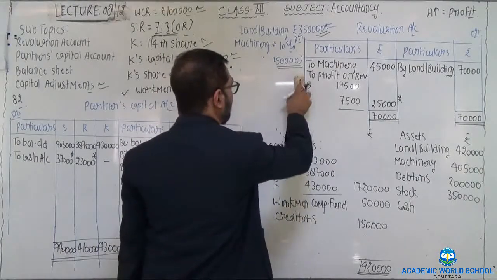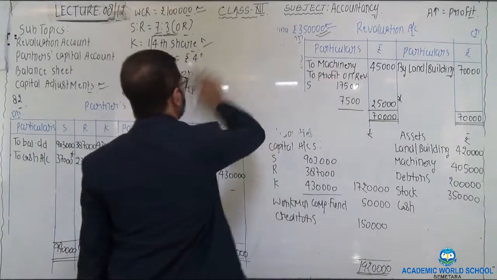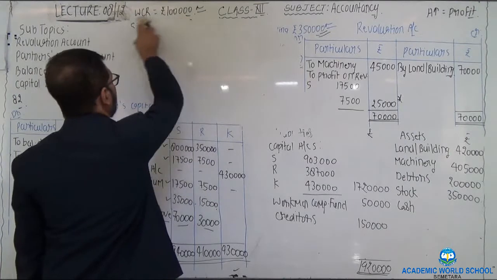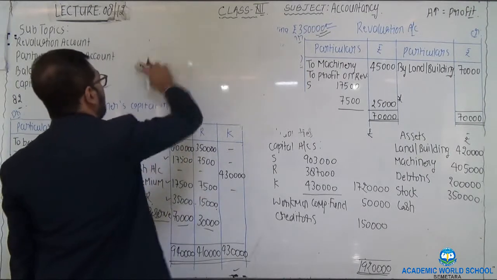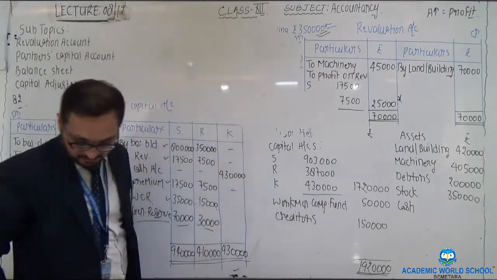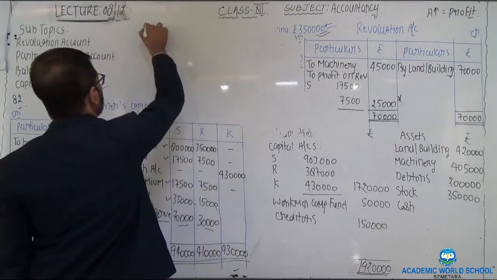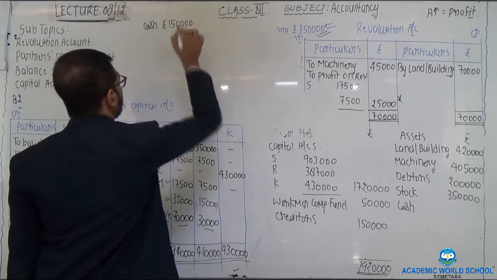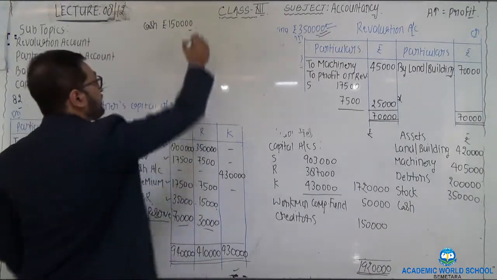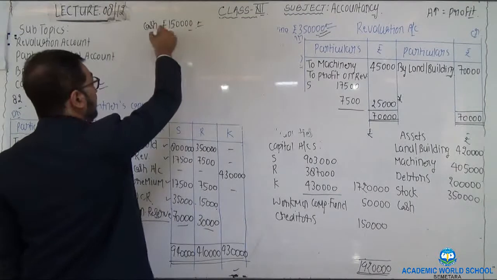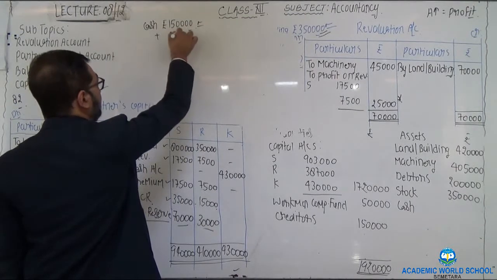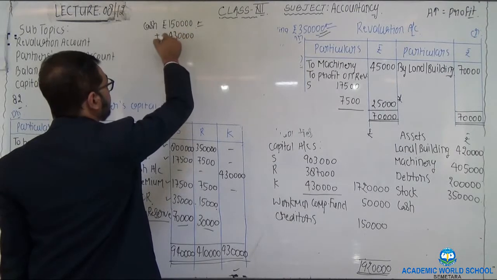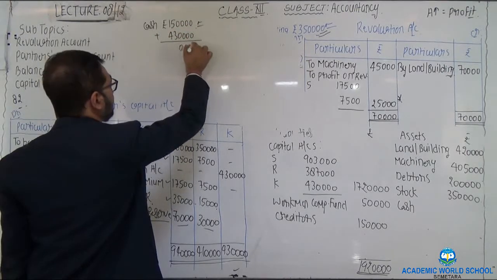So we need to calculate the new cash balance of the partnership firm. In the above balance sheet, the balance of cash given is rupees 1,50,000, which appears on the asset side. 1,50,000 was the previous balance plus the amount of capital which the new partner brings into the partnership concern.